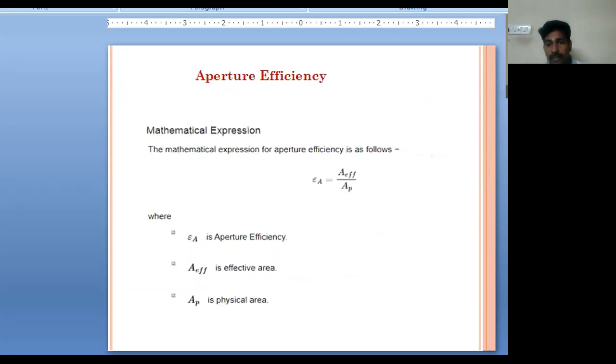In terms of mathematical expressions, the aperture efficiency can be calculated as the ratio of the effective area to the physical area. That is, A suffix EFF will be the effective area, and A suffix P will be the physical area.